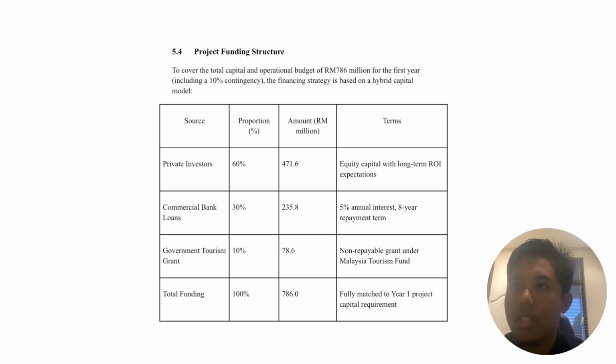So this will ensure quick capital with long-term ROI expectation, for which we will target the amount of 471.6 million ringgit. For the bank loans, we will take a proportion of 30%. We will try to obtain 235.8 million ringgit with an interest of 5% and an 8-year repayment term. And lastly, with a government tourism grant with a proportion of 10%, we aim to collect 78.6 million with a non-repayable grant under the Malaysia Tourism Fund.